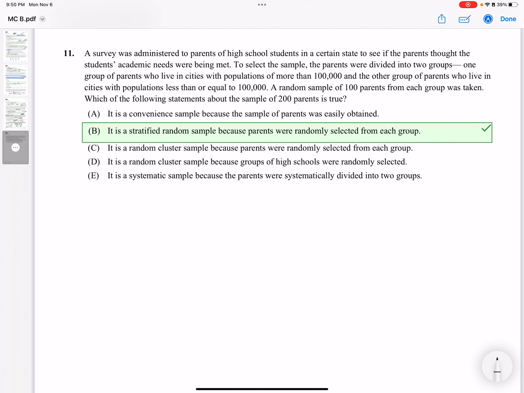And the last one: a survey was administered to parents of high school students in a certain state, asking if parents thought the students' academic needs were being met. To select a sample, parents were divided into 2 groups. One group of parents lived in a population of more than 100,000, and the other one was less than 100,000.